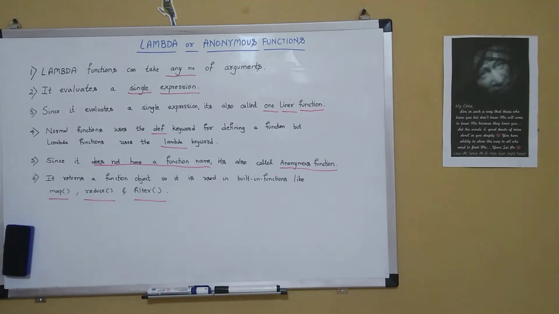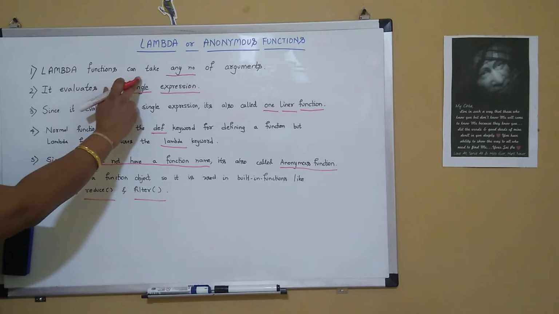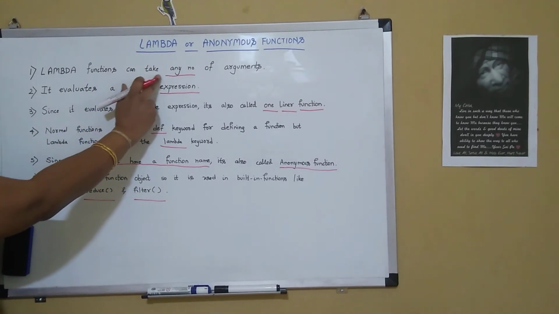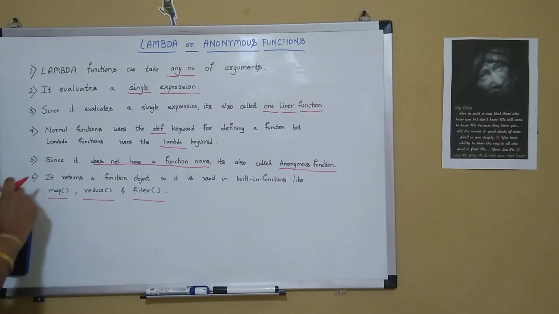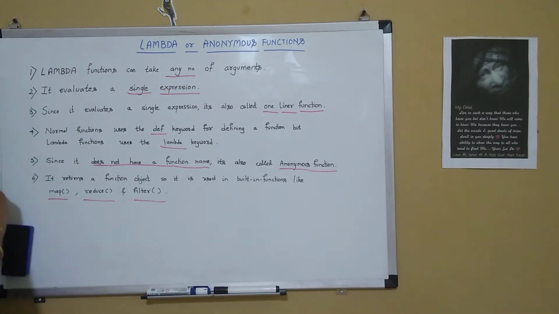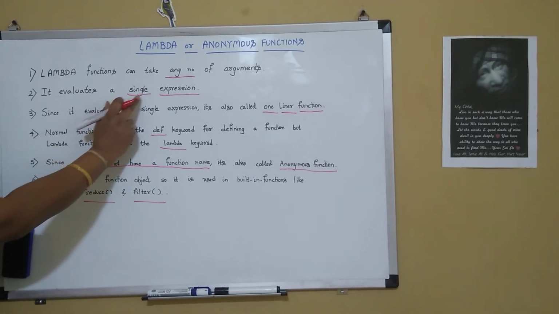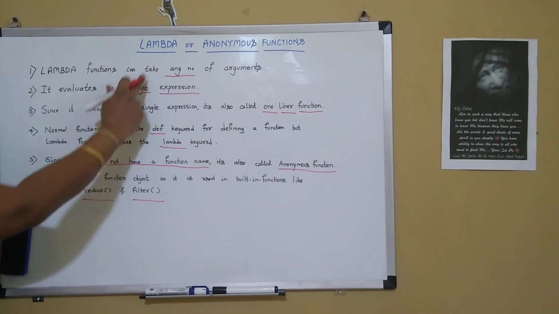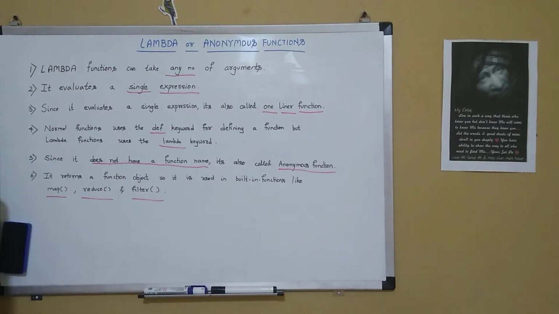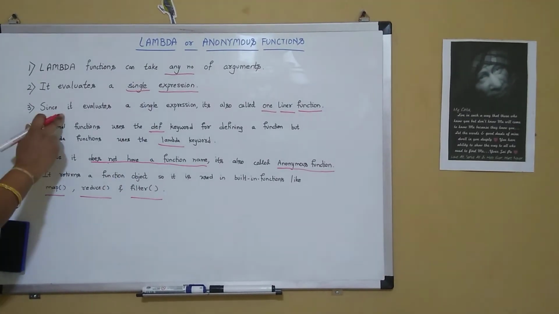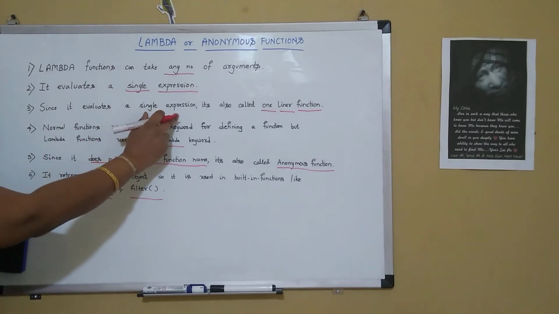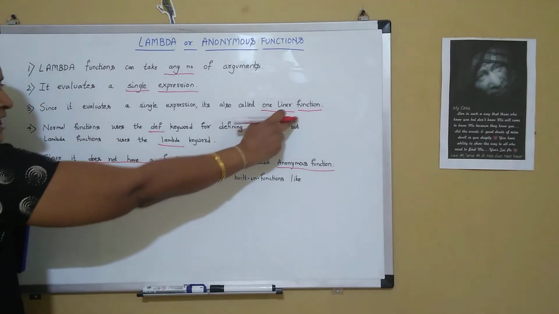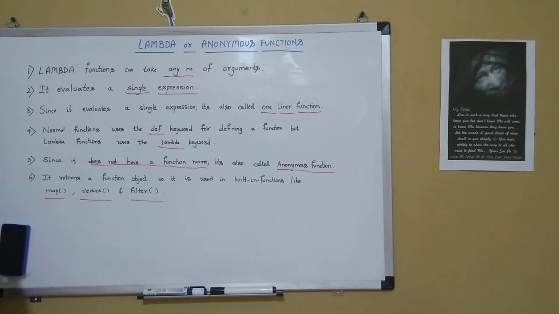So friends, let's recap once again. Lambda functions, there is no limitation for the number of arguments passed. It takes n number of arguments, but it evaluates only a single expression. In the normal function, we can evaluate many expressions, but in lambda function, only a single expression gets evaluated. Since it evaluates a single expression, it's also called a one-liner function.